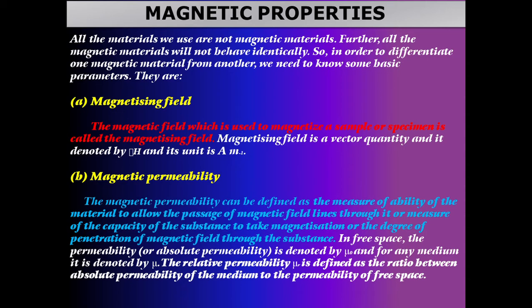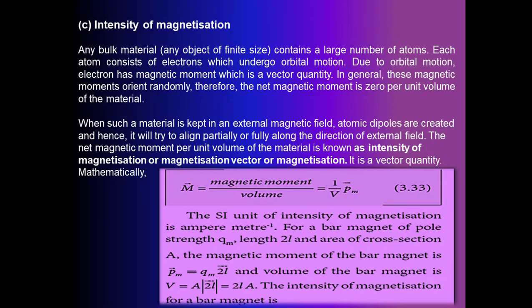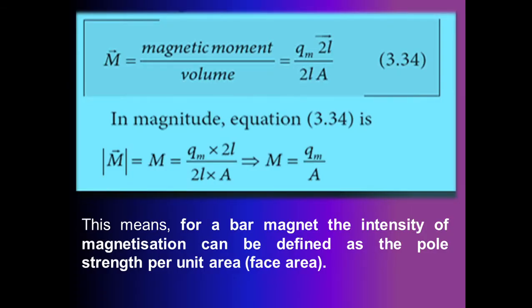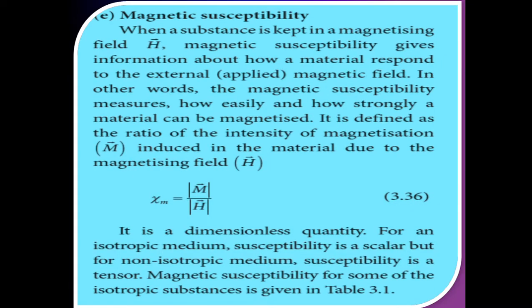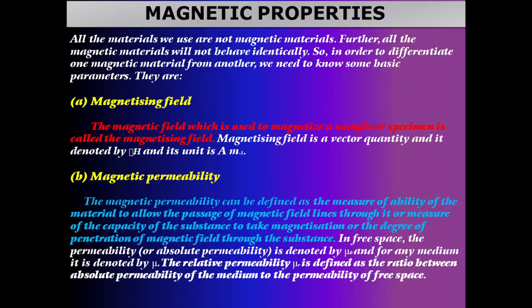So, some basic parameters are the magnetizing field, magnetic permeability, intensity of magnetization, magnetic induction or total magnetic field, and magnetic susceptibility. So what is meant by magnetizing field?